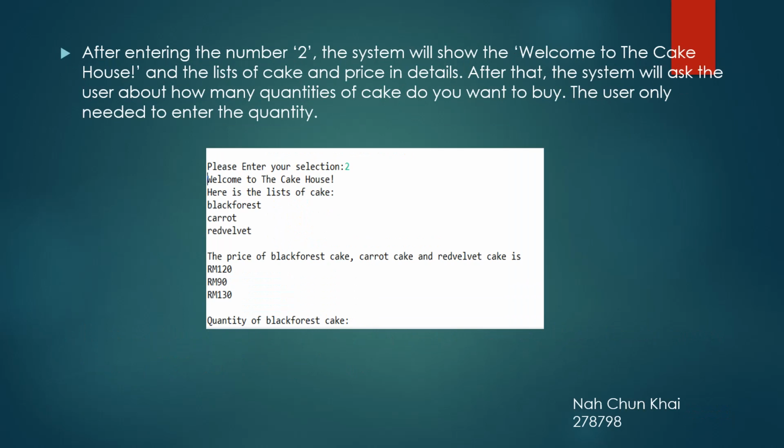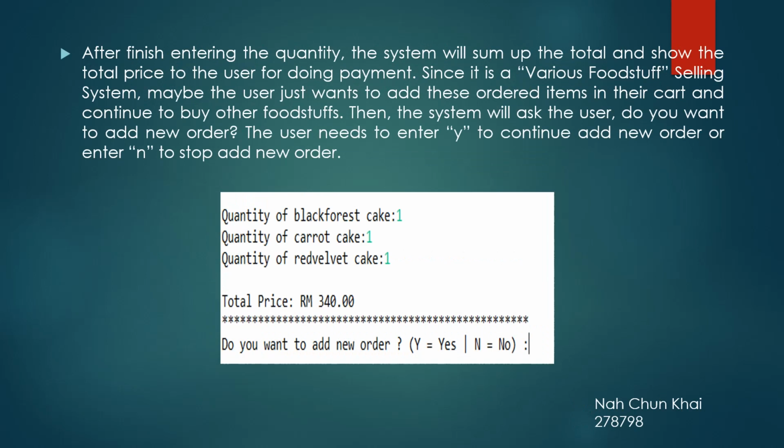After entering the number 2, the system will show "Welcome to the cake house" and the list of cakes and prices in detail. After that, the system will ask the user how many cakes they want to buy. The user only needs to enter the quantity. After finishing entering the quantities, the system will sum up the total and show the total price to the user for doing payment.